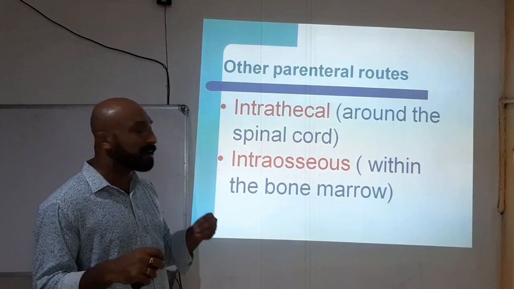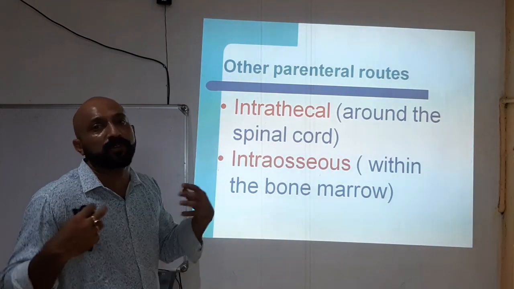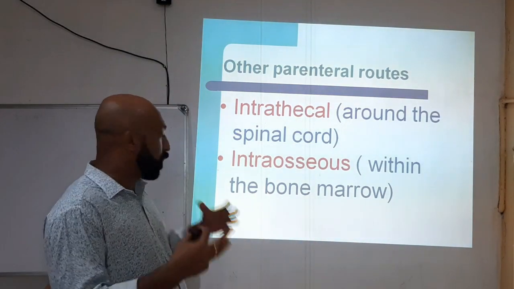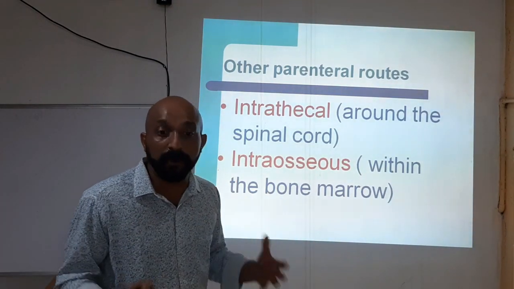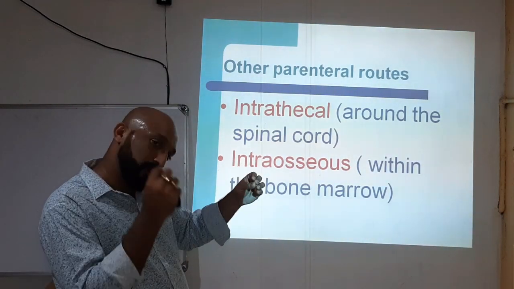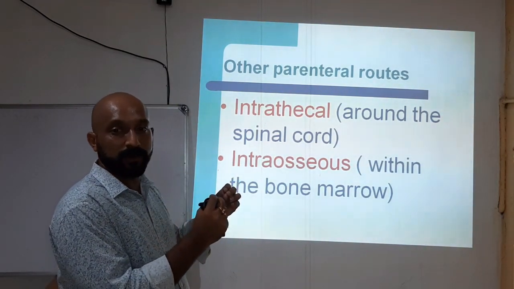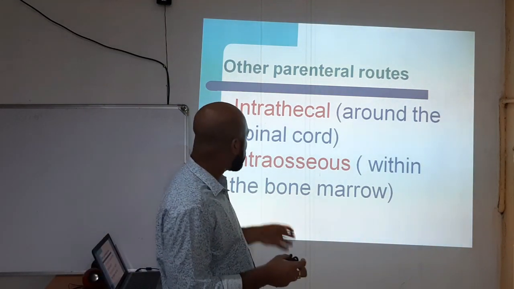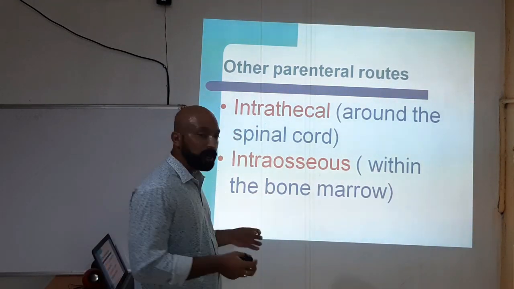Next one is intraosseous. Osseous means bone marrow. So we are injecting within the bone marrow, in the bone region. That is called intraosseous.